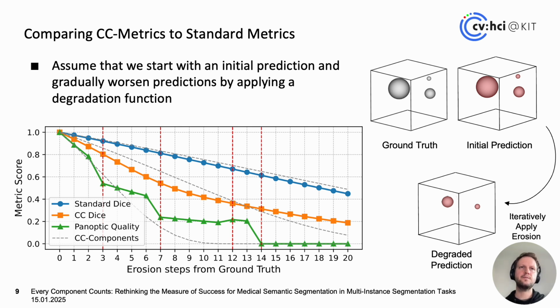CC Dice drops quicker and somewhat reflects the average of these 3 dashed lines, which represent the individual Dice for the 3 connected components. We also have a look at panoptic quality, which also decreases quickly at first, which is a nice property. However, then we also see these discontinuities here, and we will have a look at what they are, why they're like this, and what causes them in the following slide.